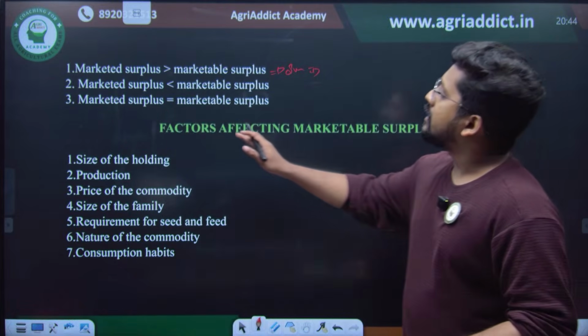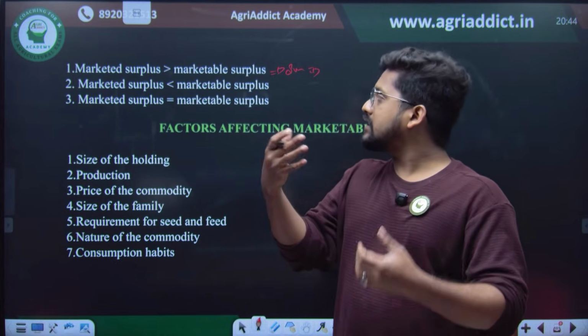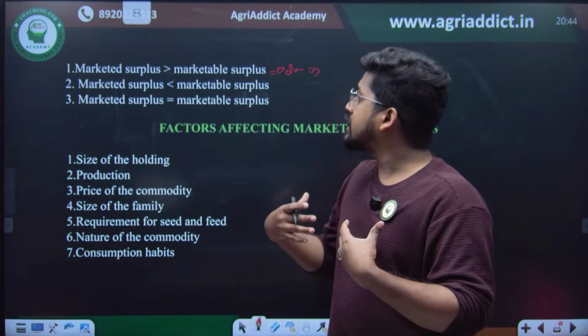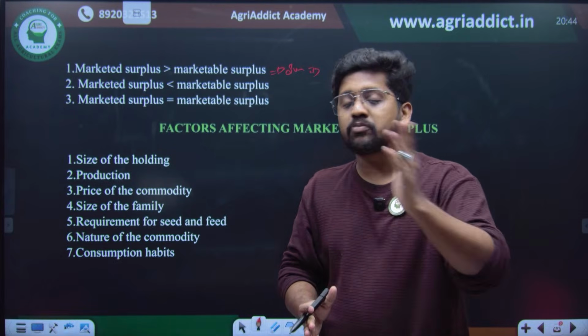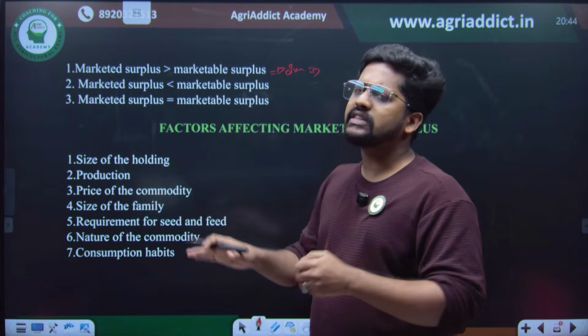So when marketed surplus is greater than marketable surplus, the producer is cutting down his expenses and selling more because he needs higher cash at that point of time. It happens with small and marginal farmers.